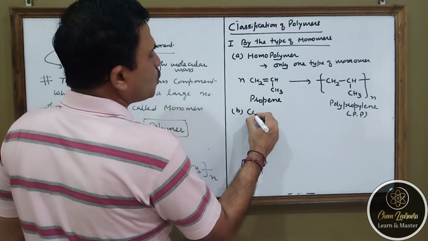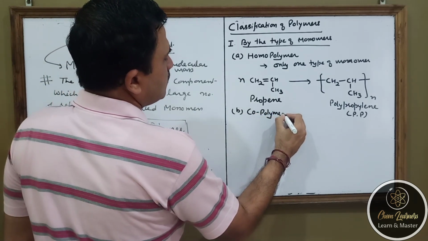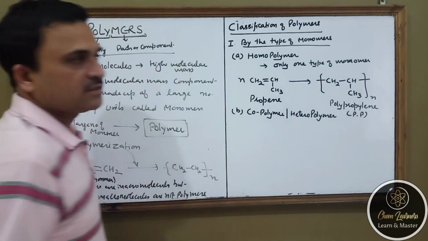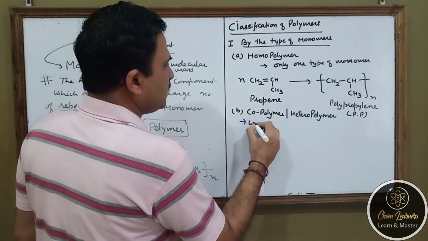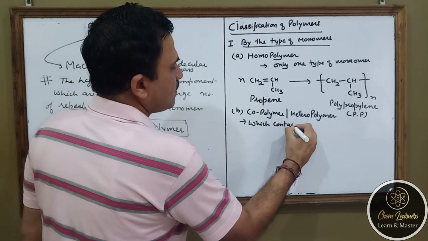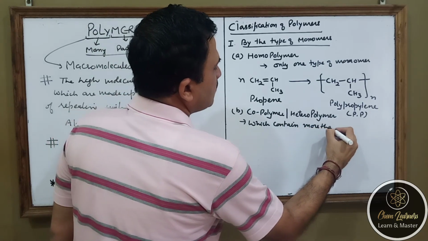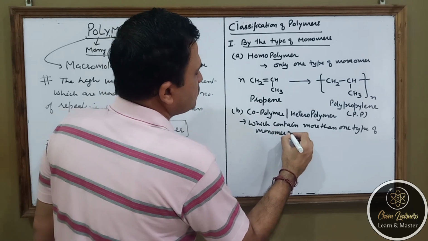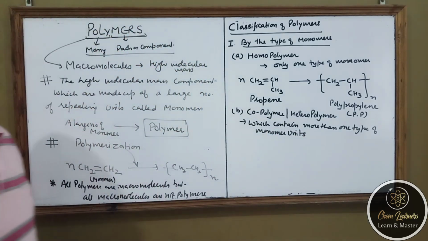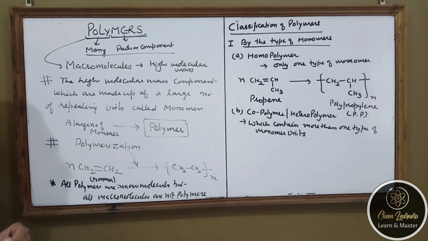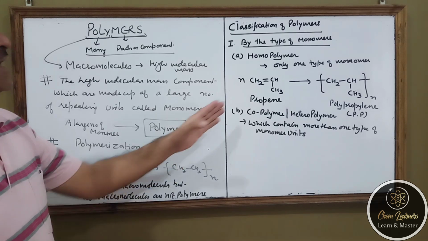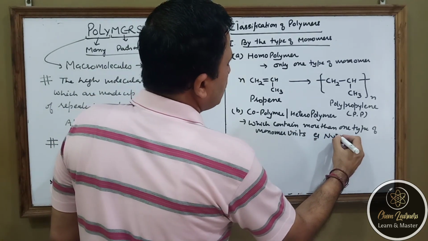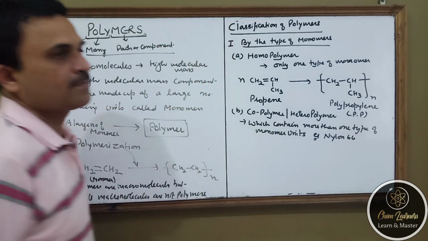The second type is the copolymer. In some books it is also written as heteropolymers. As the name suggests, what are copolymers? They contain more than one type of monomer unit. So the monomers present in these polymers are not of one type, they are of different types, and that is known as a copolymer. The most common example is nylon 6,6.